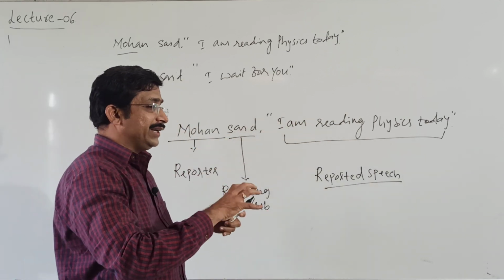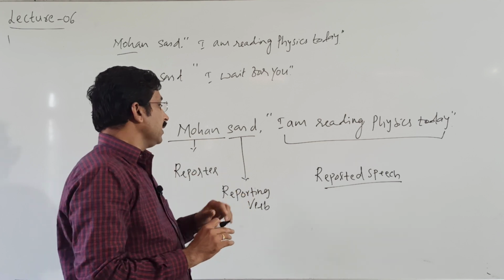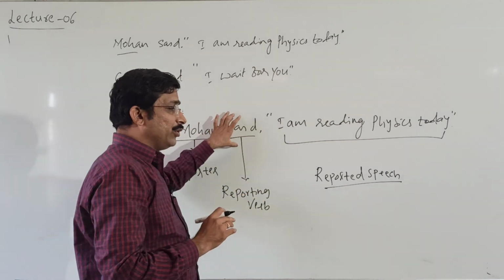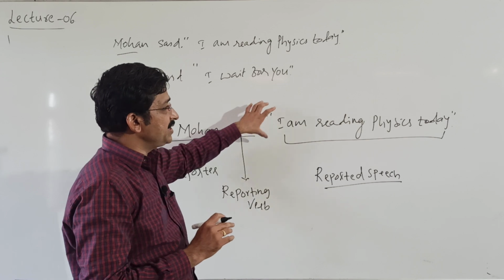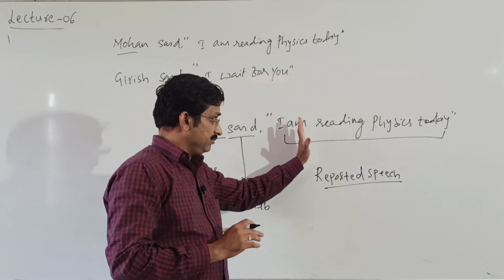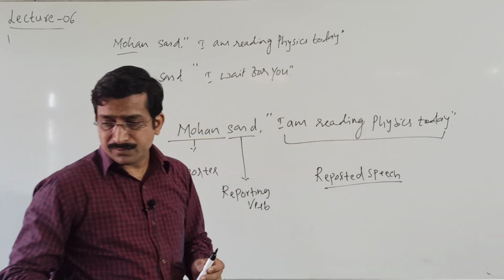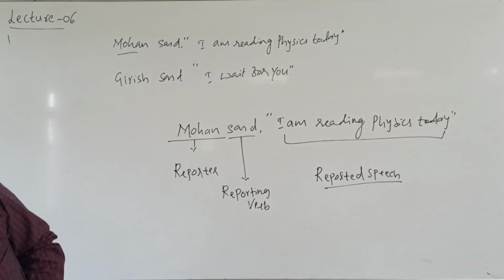So, reporting verb and reported verb. Here, this is very important. Based on this, we change time and tense of another part.